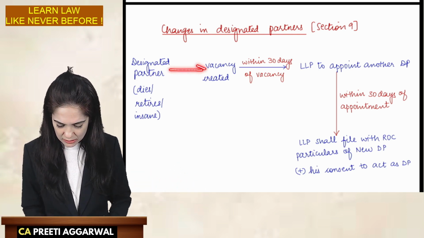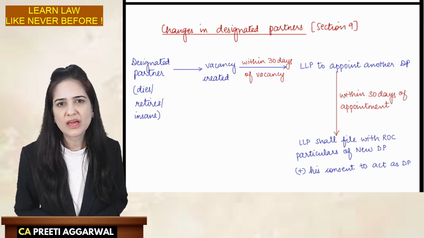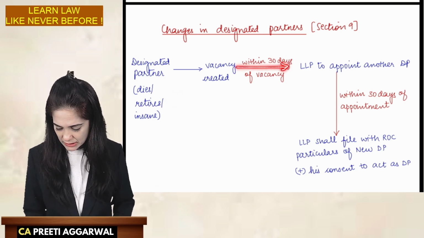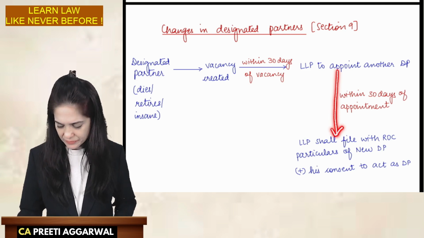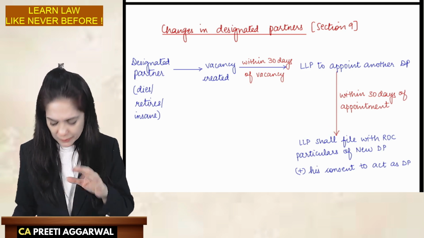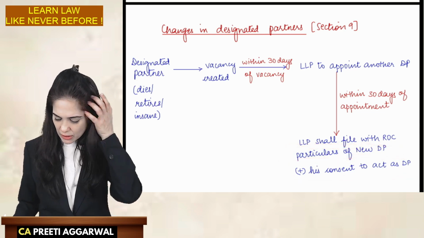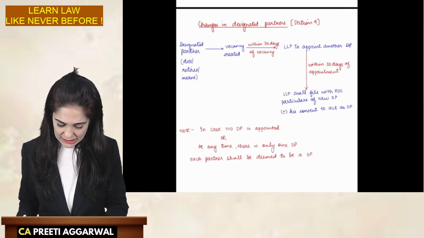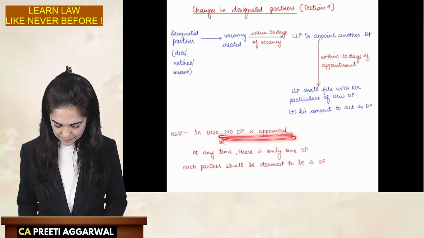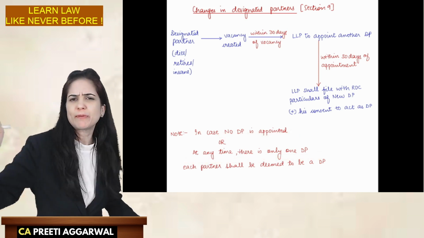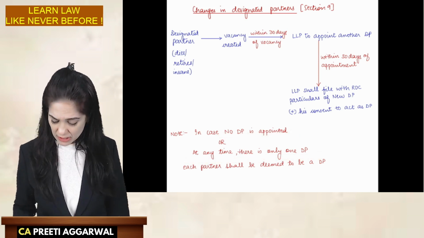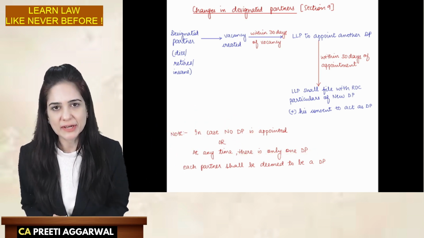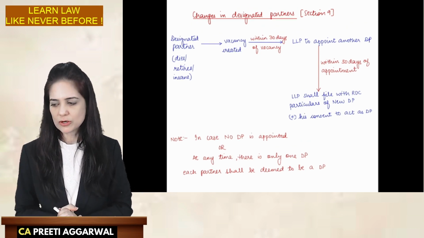So in case the designated partner dies, becomes insane, or retires, then within 30 days of this vacancy the LLP will appoint another DP, and within 30 days of appointment they will file the particulars of the new DP with the ROC along with his consent to act as designated partner. In case a designated partner is not appointed or there is only one DP, then each partner will be considered a designated partner. So if there is no DP or only one DP, each and every partner will be considered a designated partner. Please copy this in your notebook.